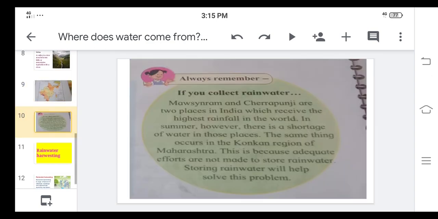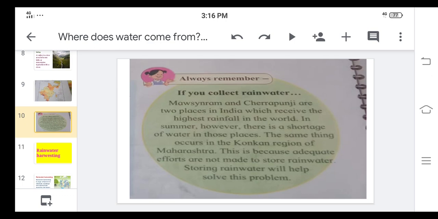Now let us see next. Now we have discussed the landform, our Nanded district landform and all. Now see, if you collect rainwater, what will happen? In India some places are there where we can see lots of rain, though we feel the scarcity of water.